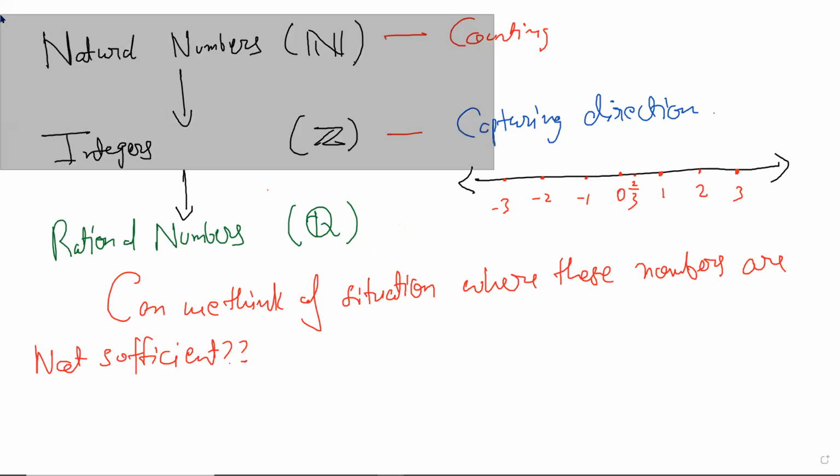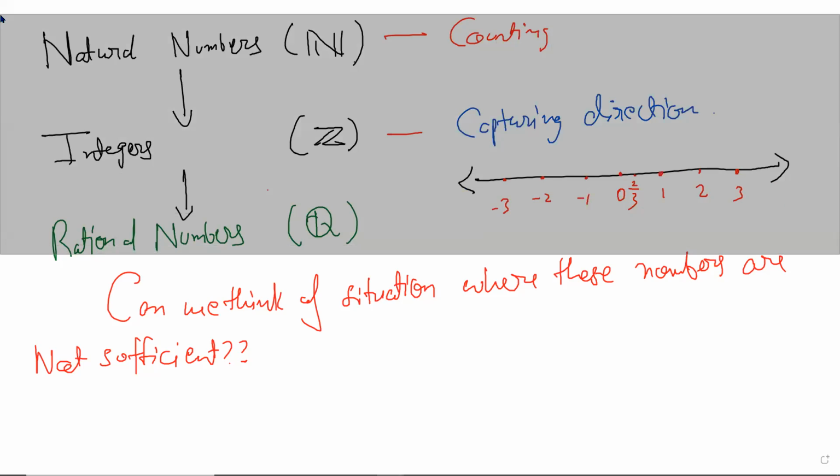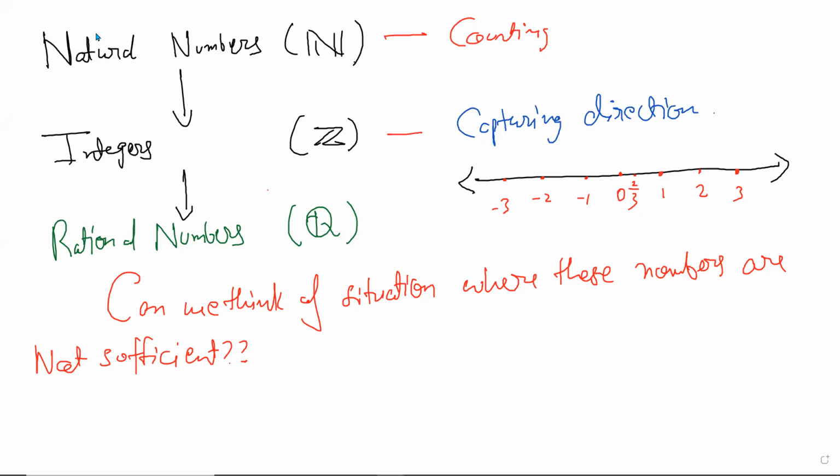So I'll remove these now, or we can keep it. Can you think of situations where, of course, you don't have to think of a novel situation? Maybe we cannot, it's very difficult. We can stumble upon it, but we can't think of it really, in some sense. But since you people, in some sense, know irrational numbers, can you think of a situation where they naturally arise? Some geometric situation? Anyone?